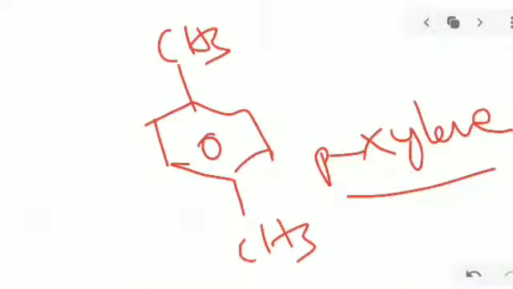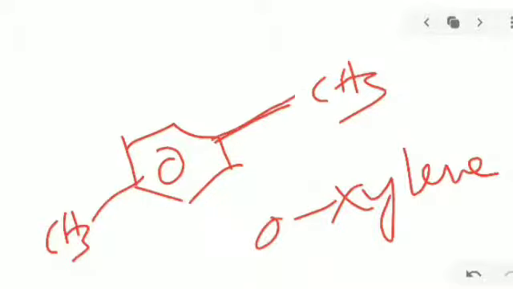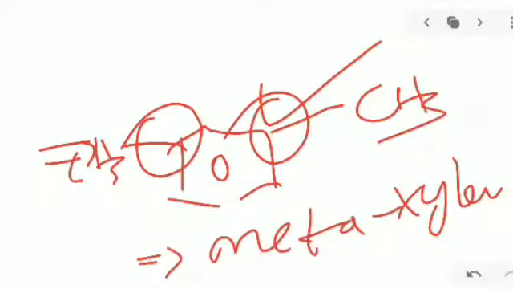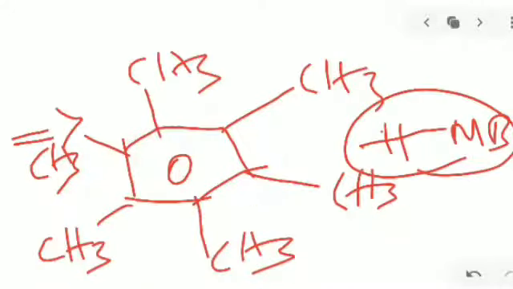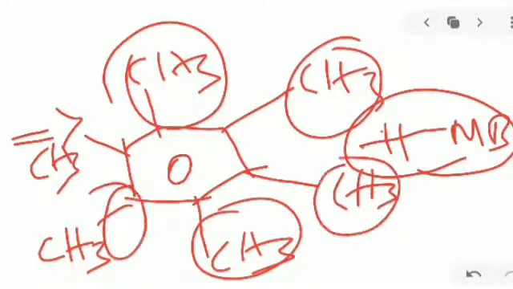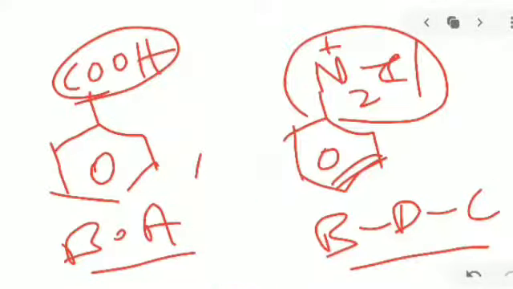Next, pyridine. And next, two methyl groups attached at the para position give paraxylene. Two methyl groups at the ortho position we call orthoxylene. Two methyl groups at the meta position we call metaxylene. Next, six methyl groups attached on the benzene ring give hexamethylbenzene. Next, if a carboxy group is attached on benzene, it is benzoic acid.